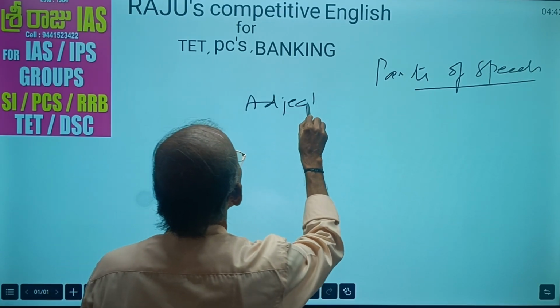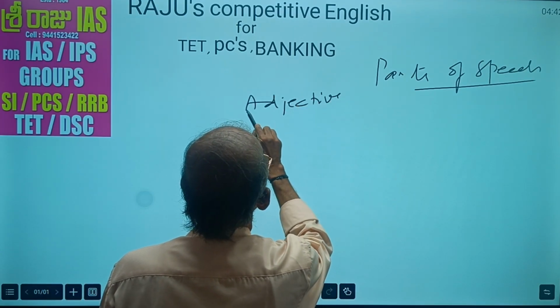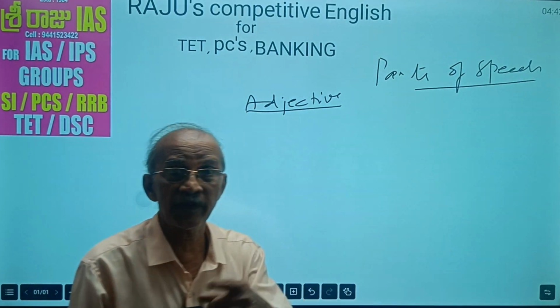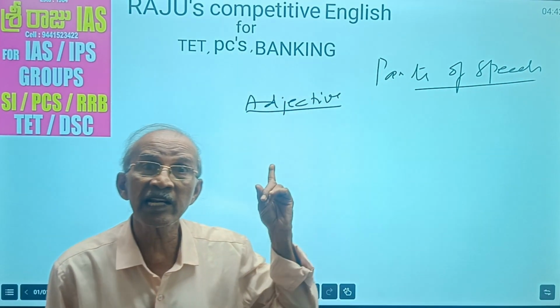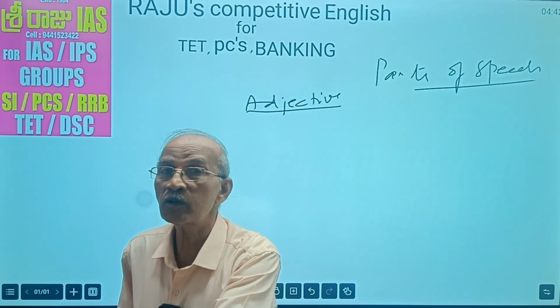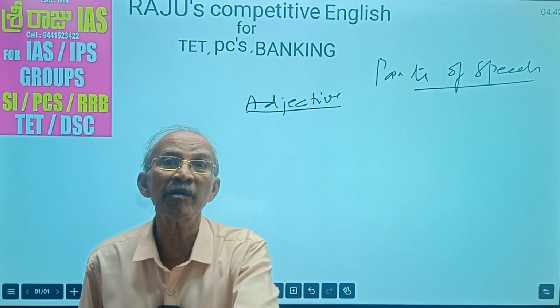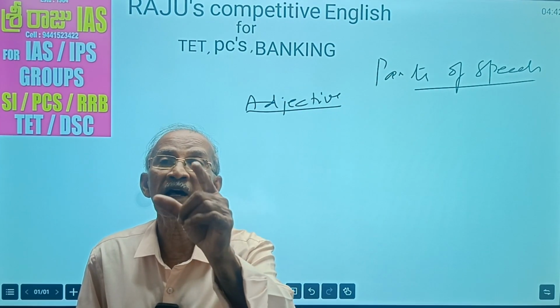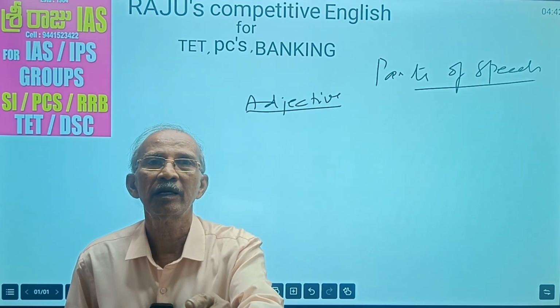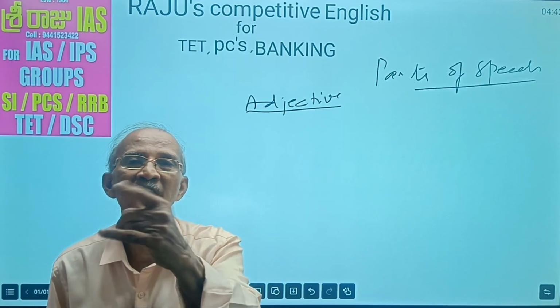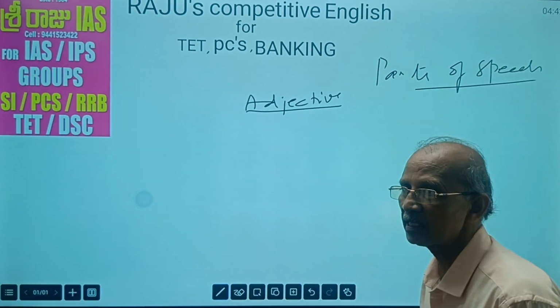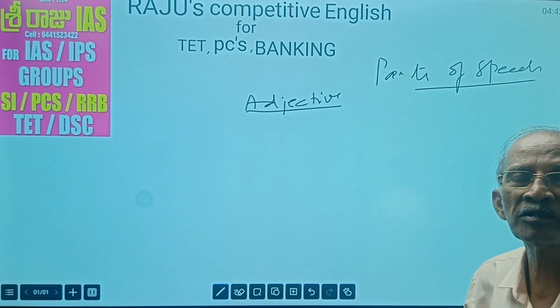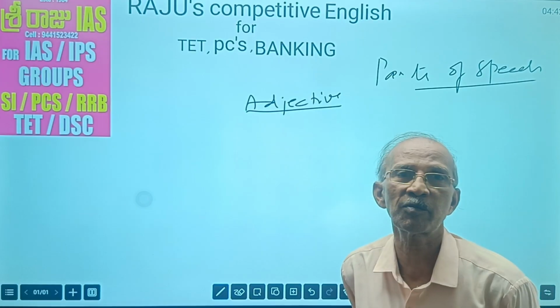See here, you observe each part of speech. I am giving examples for everything, so you can easily learn. Remember, after listening to this class, go through our grammar book. In that grammar book, exercises are there on each part of speech. If you practice it, you will never forget. Okay? So adjective. What is an adjective? Adjectives qualify nouns and pronouns.